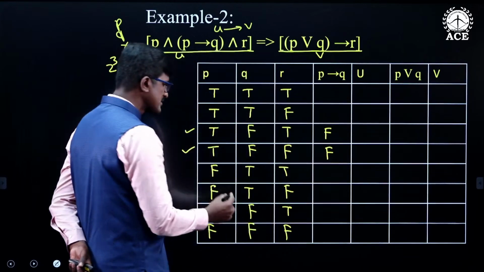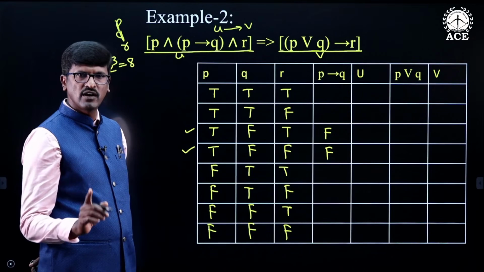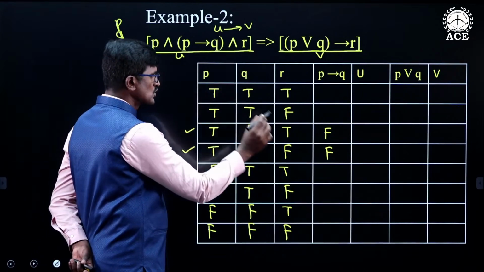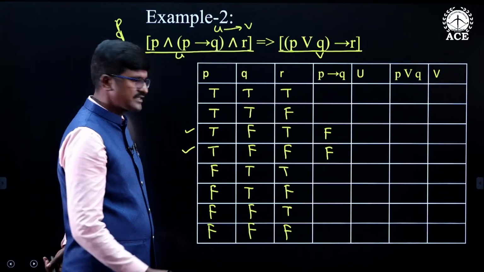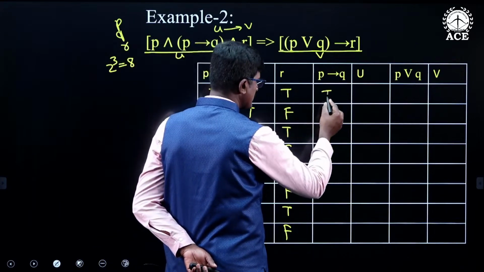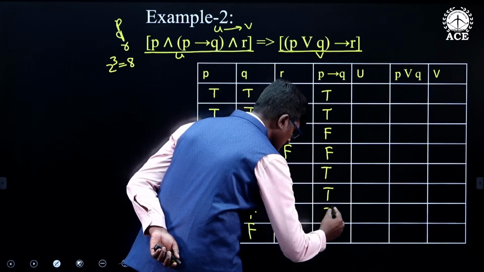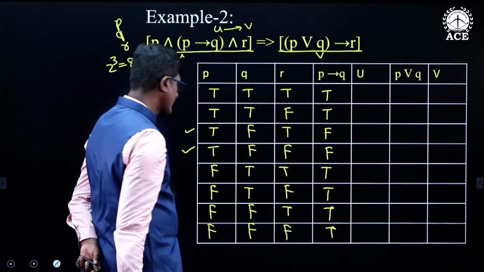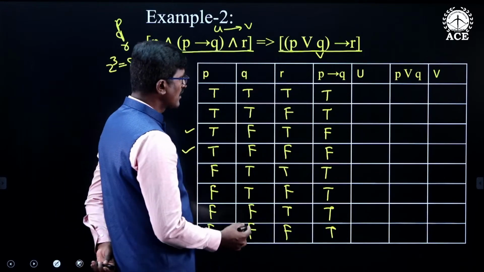In all other cases, the conditional statement is true. So these are the truth values for P conditional Q.